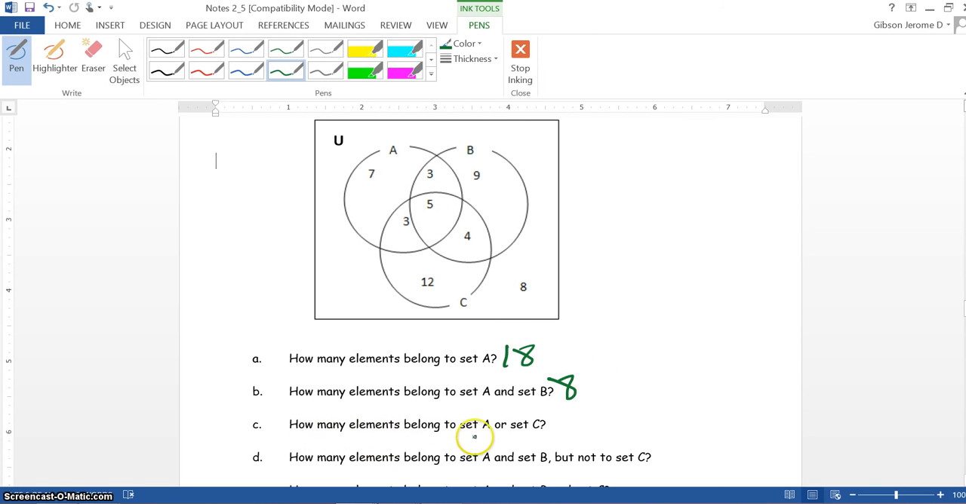Now how many elements belong to set A or set C? So this is where we will count set A and all of set C. So that will give us 10, 18, 22. This will give us 34. We'll count all the elements that touch A or C. It says how many elements belong to set A and set B, but not to set C. So set A and B without C is 3.